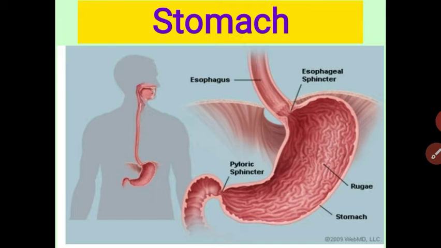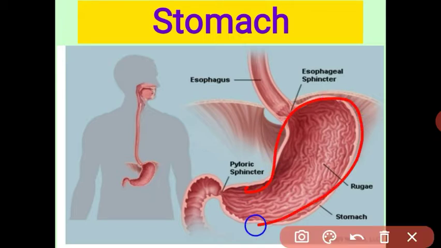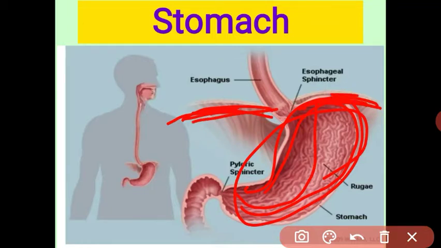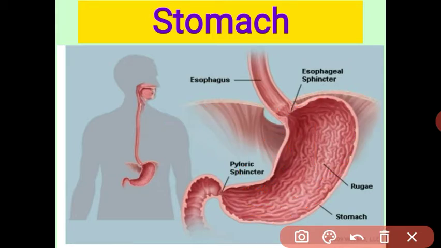The stomach is an elastic bag-like structure, and it is present below the diaphragm. The diaphragm is part of our respiratory system, and the stomach is present below it. Got it? That is the location and structure of the stomach: an elastic, J-shaped bag located below the diaphragm.